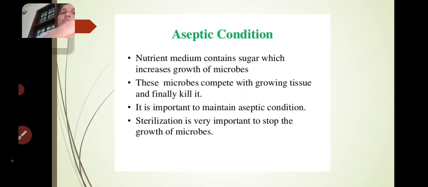The nutrient medium contains sugars which increase the growth of the microbes. These microbes grow on the tissues and finally kill them. Will this be useful for the plant tissue culture? No. This will affect the plant tissue culture. So maintaining the aseptic condition is very important. Sterilization is very important to stop the growth of the microbes.